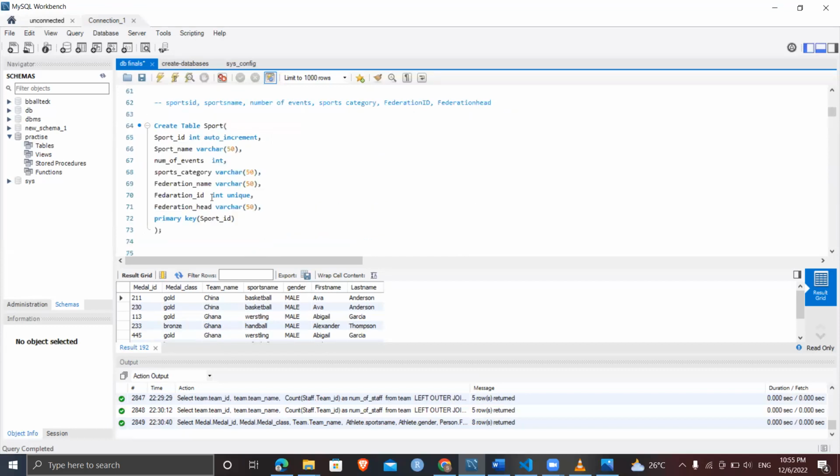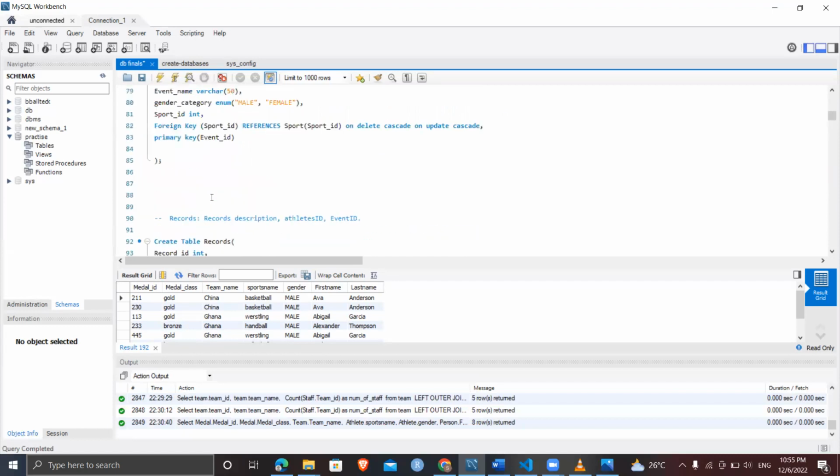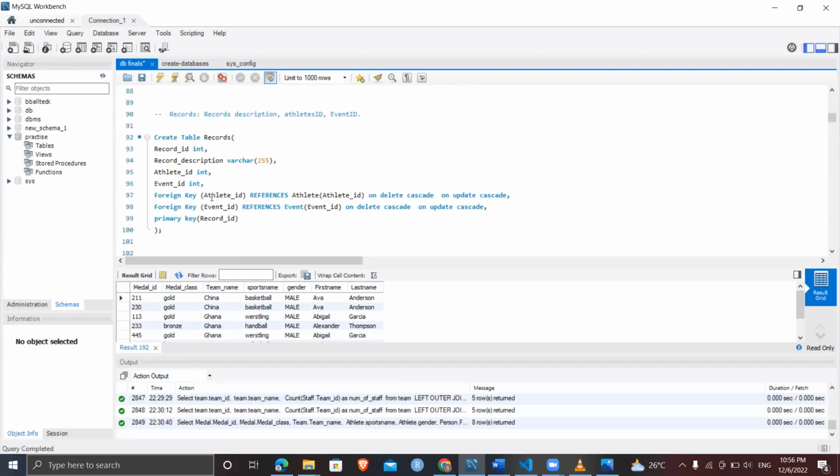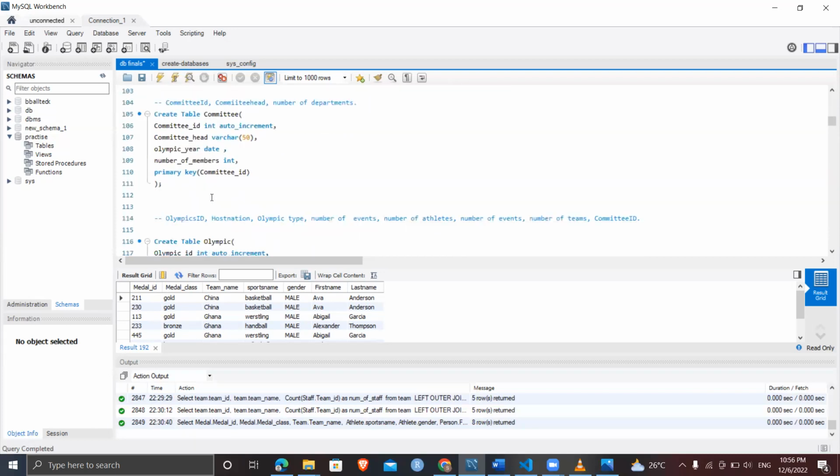The sport table also has sports ID, and sports name and number of events as non-key attributes. Moving on, the event table has event ID as a primary key, the sports ID, the sport it belongs to, as a foreign key, and two non-key attributes, which are the event's name and the gender category. The record table also has record ID as a primary key, and athlete ID and event ID as both foreign keys.